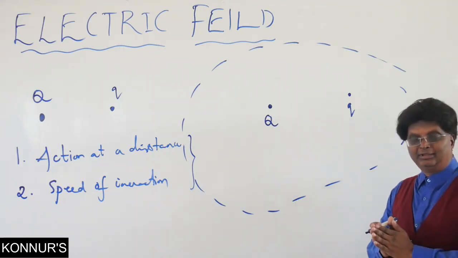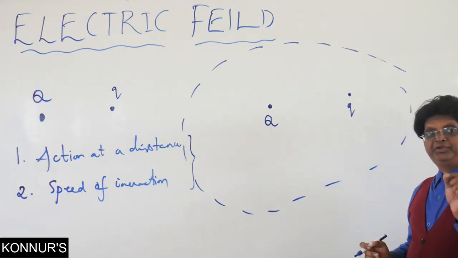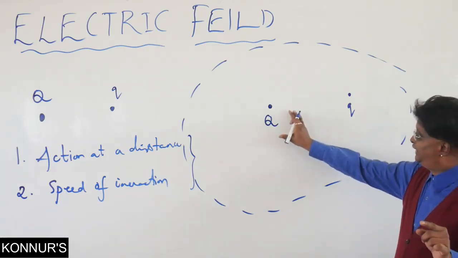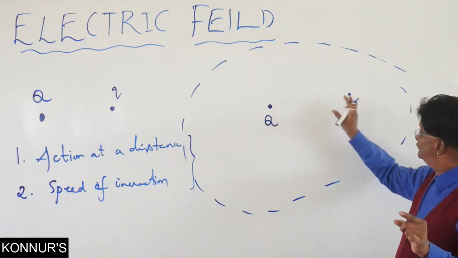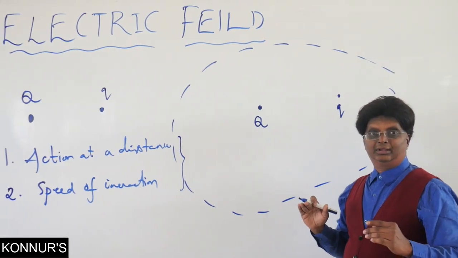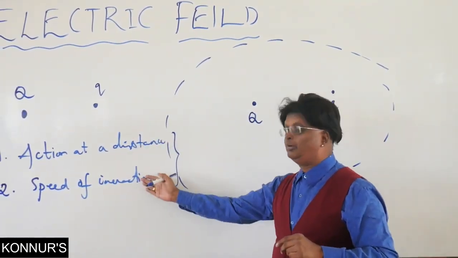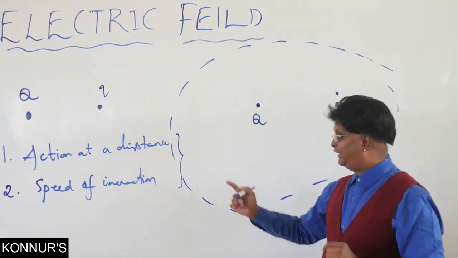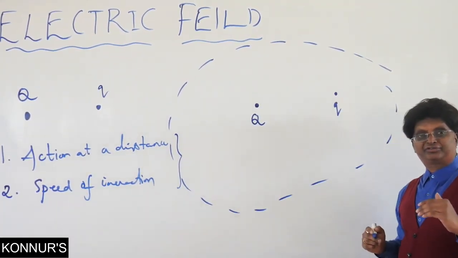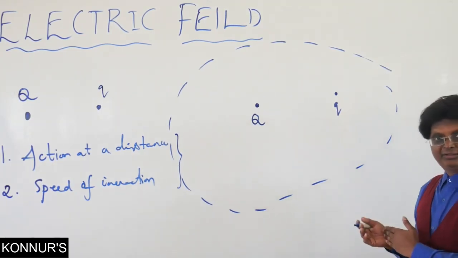But now our study will be converted into the interaction of the field of capital Q with the charge small q, which is present everywhere. Therefore, now we will understand both these aspects: how action at a distance is possible and also why that interaction is so quick. For both of them, what is the answer?